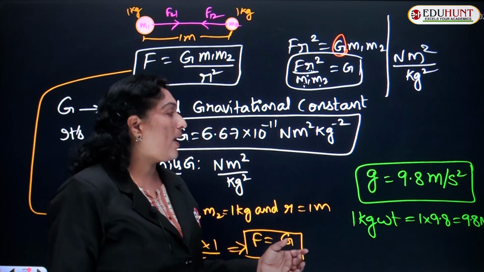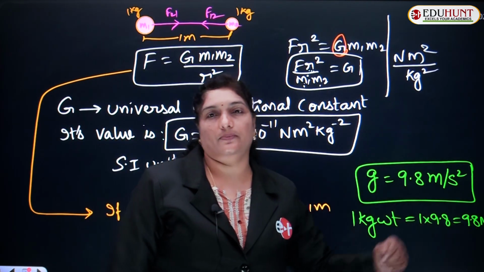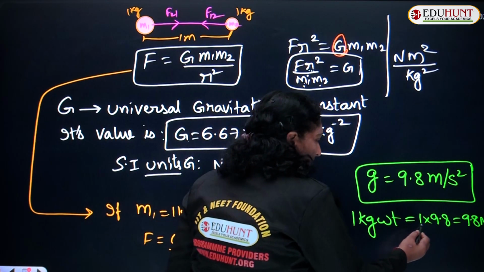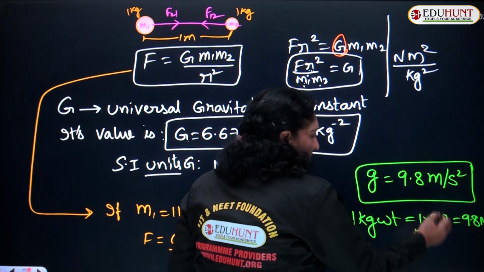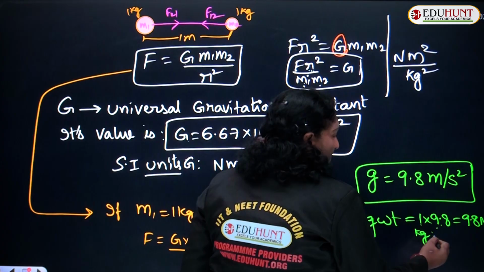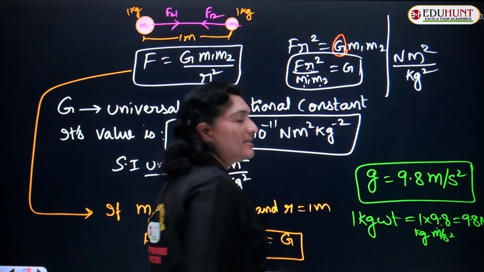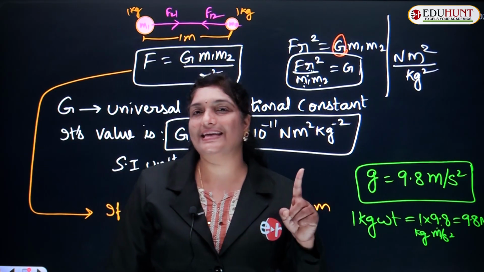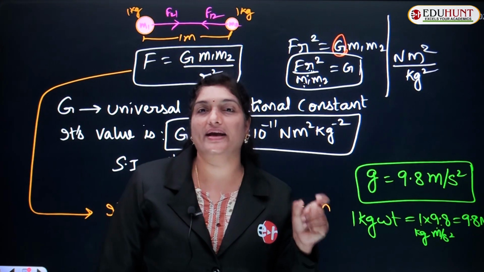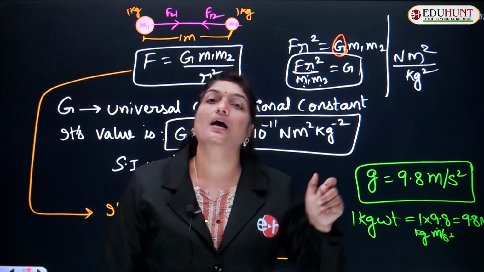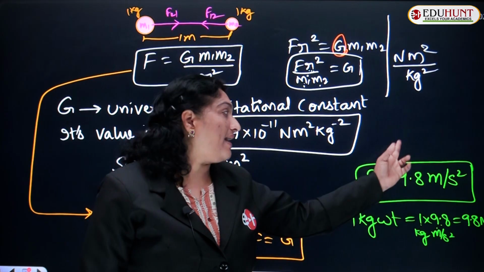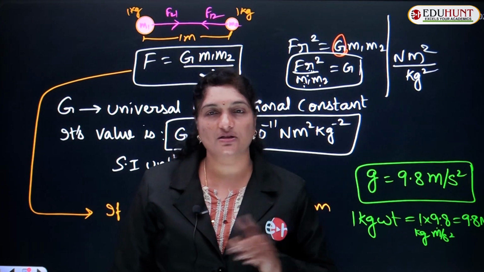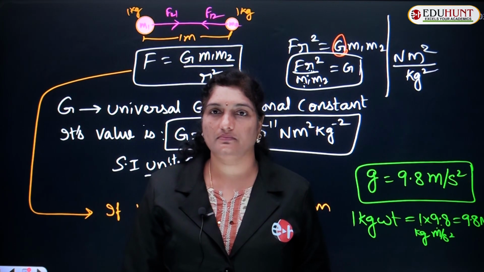How much is that? 9.8 Newton. Now Newton indicates, this 1 is measured in kgs and g is measured in meter per second square. So, kg meter per second square, or simply Newton. So, always remember that 1 kg weight equals 9.8 Newton or 9.8 kg meter per second square, whereas the value of g, acceleration due to gravity, is given as 9.8 meter per second square. Got it, children?